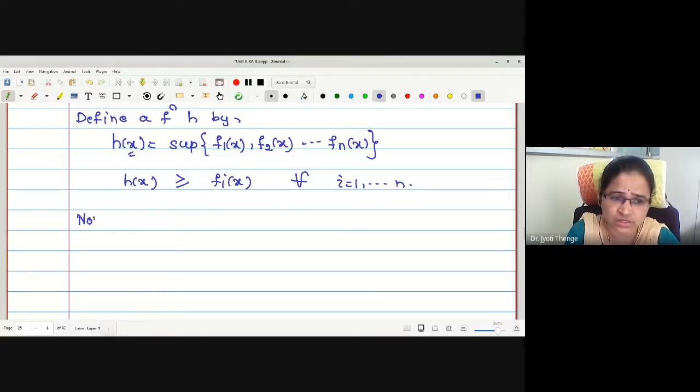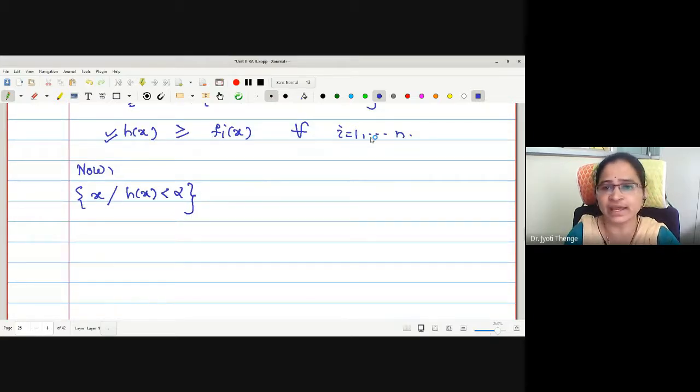Now, what should I consider? In order to prove h is measurable, let me consider the collection of elements x such that h of x is less than alpha. It is not essential to take less than alpha always. One can take greater than alpha, greater or equal to alpha, less or equal to alpha, because we have proved all these four statements are equivalent. Right now?